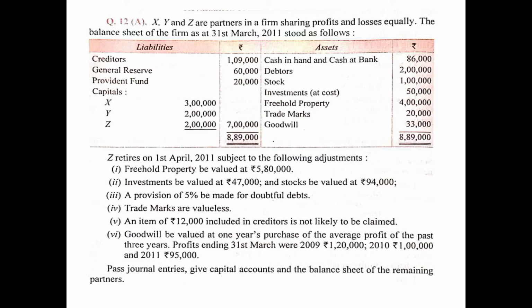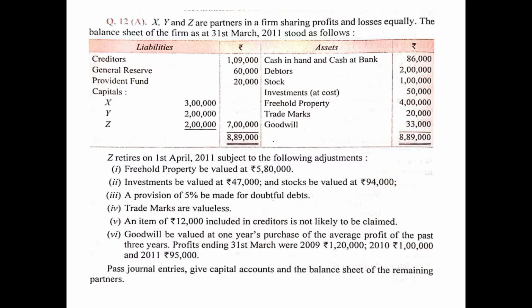Liabilities side: creditors, general reserve. Now, the general reserve of rupees 60,000, if no further adjustment to it is given, will be treated as a reserve which needs to be distributed among all the partners in the old ratio. That means 60,000 will be distributed equally among X, Y, and Z in the ratio of 1:1:1, that is 20,000, 20,000, and 20,000.